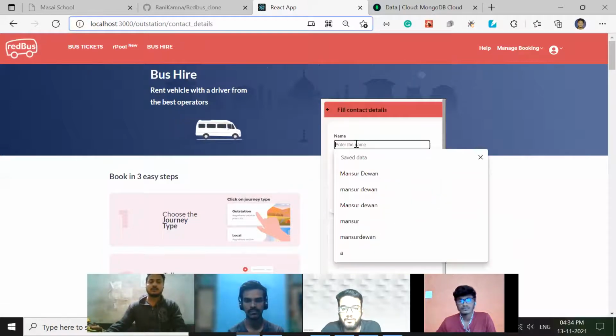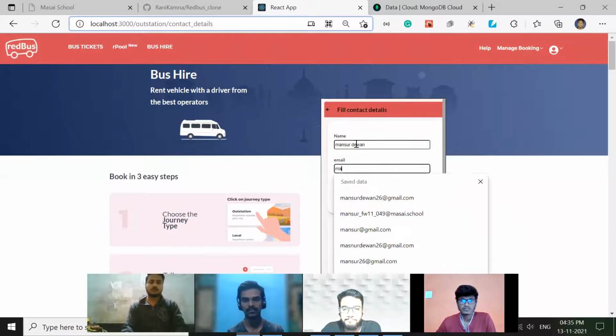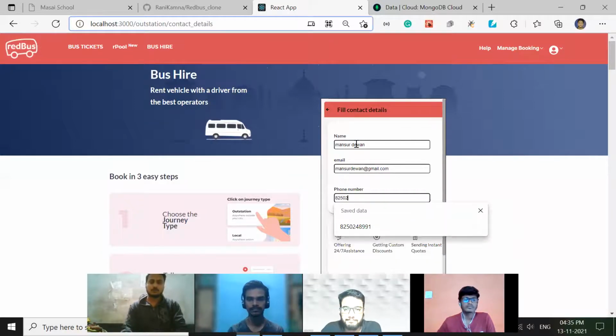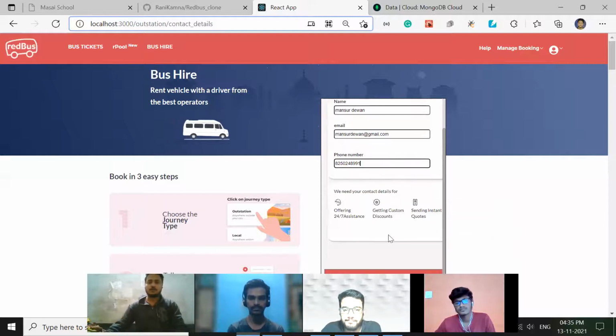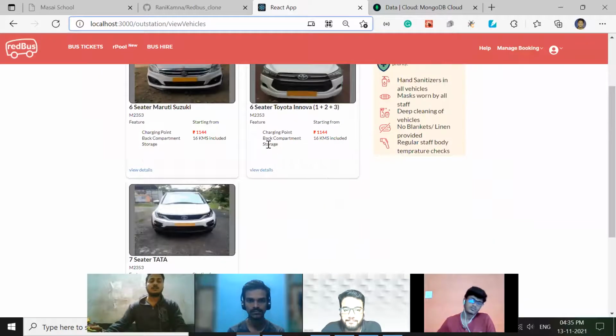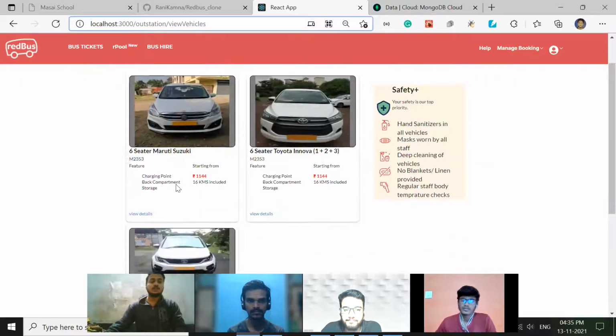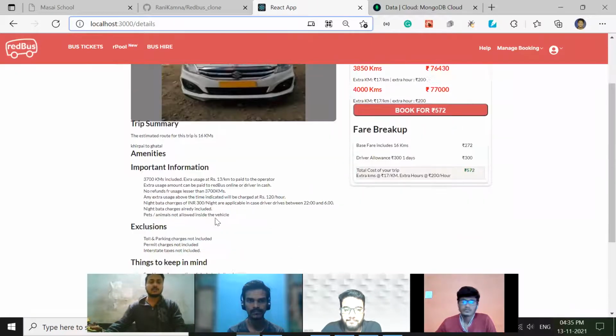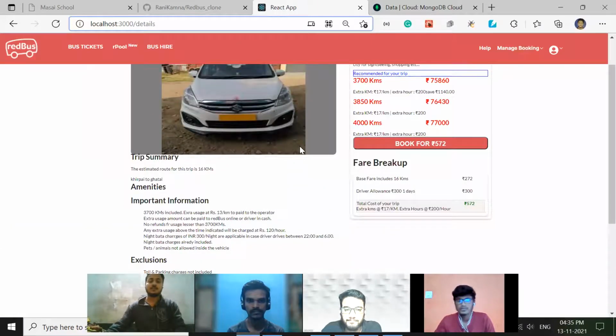And after that, I fill in the contact details also, and the number. After clicking view vehicles, it will show you the available vehicles. After selecting one of these vehicles, it will redirect to the vehicle details. And here you can see the details of the vehicle. From here, Pavan will take over.